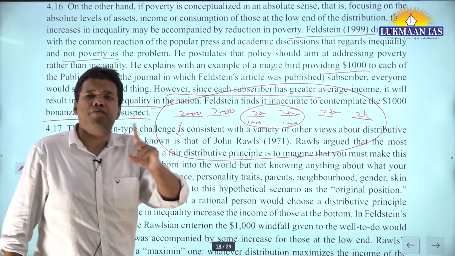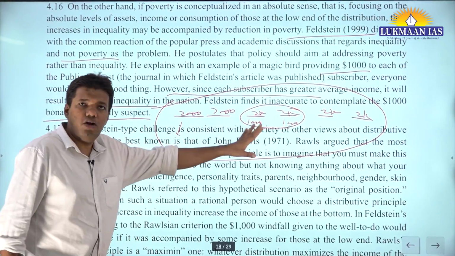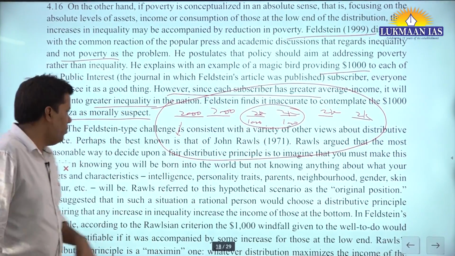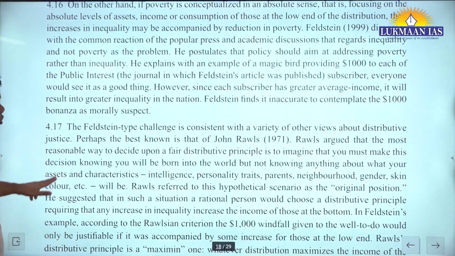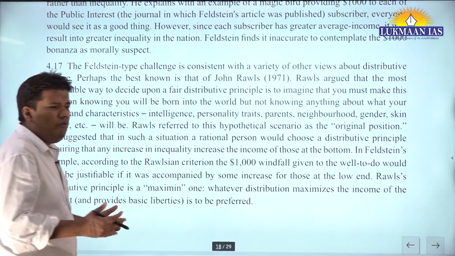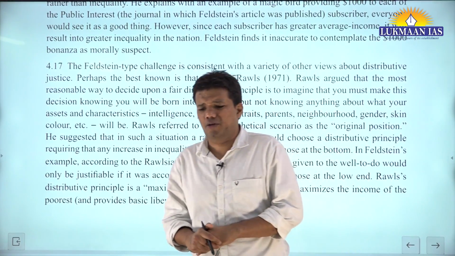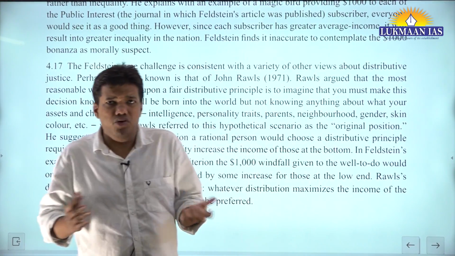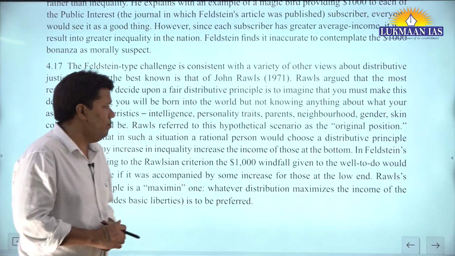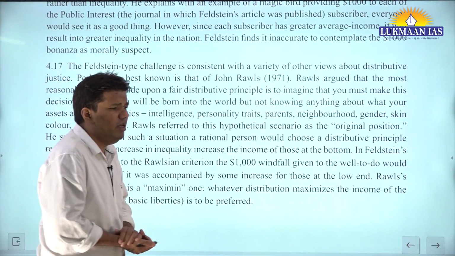First, focus on the absolute poverty. Let them get $1,000. That's not a problem. Tackling absolute poverty is very, very important. So now, if you remember well, I think I've discussed this idea earlier as well. Professor Angus Deaton, he worked on Indian poverty a lot. He got a Nobel Prize for that.